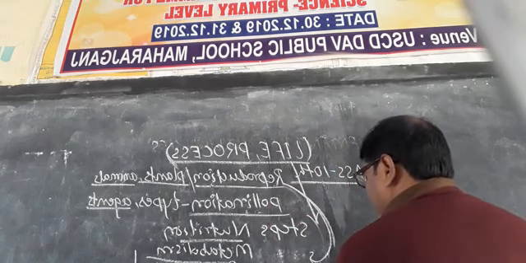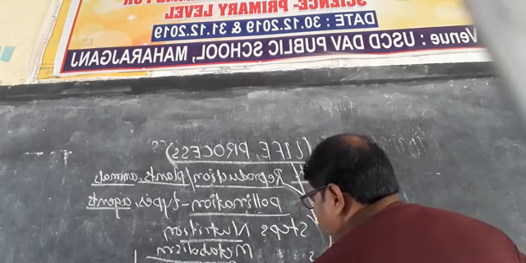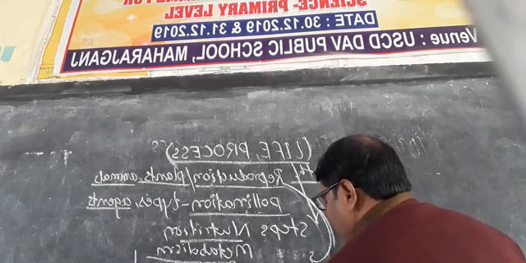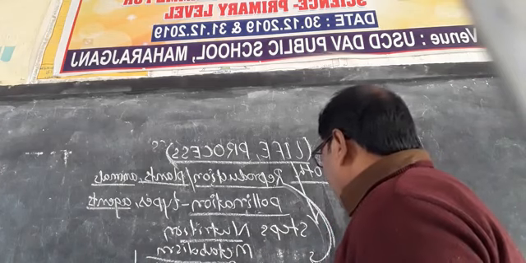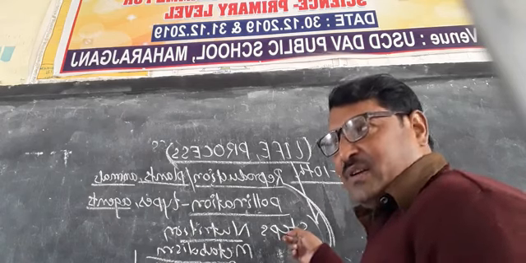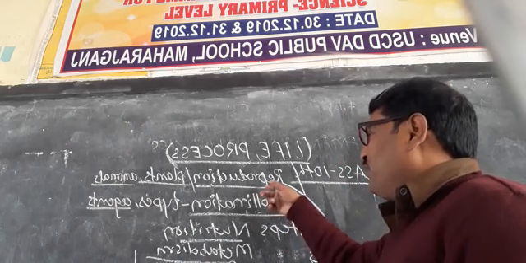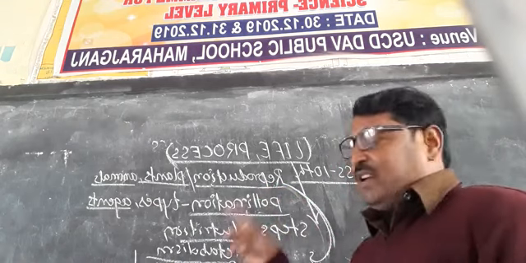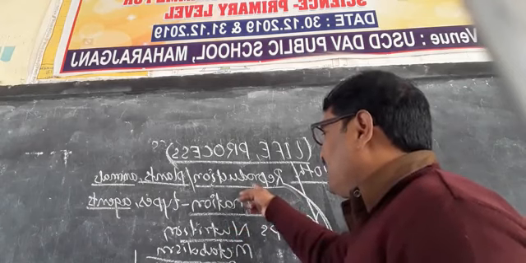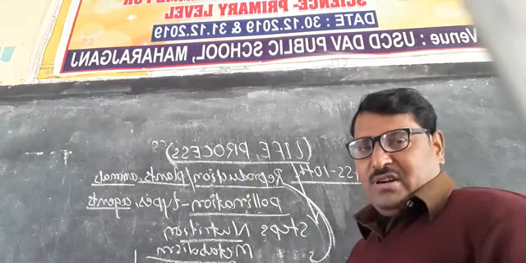RE is a morpheme. In English grammar, you will learn that it is a prefix. Prefixes are those morphemes which are used before a word and change its meaning. The other word is production. Then why is RE used here?